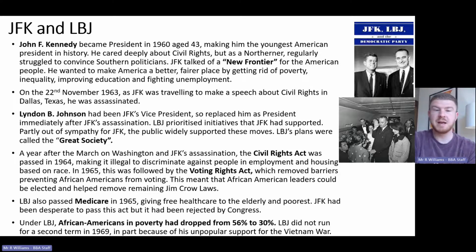LBJ also passed Medicare in 1965, which gave free healthcare to the elderly and poorest in society. And that's something that JFK had been so desperate to pass, but it had been rejected by Congress. If we're wondering what happens to LBJ, by the end of his time in power, he's made a huge impact. African Americans in poverty had dropped from 56% to 30%, but he did not run for a second term in 1969. He decided to step away, in part because he had supported the Vietnam War, which was becoming increasingly unpopular in America.